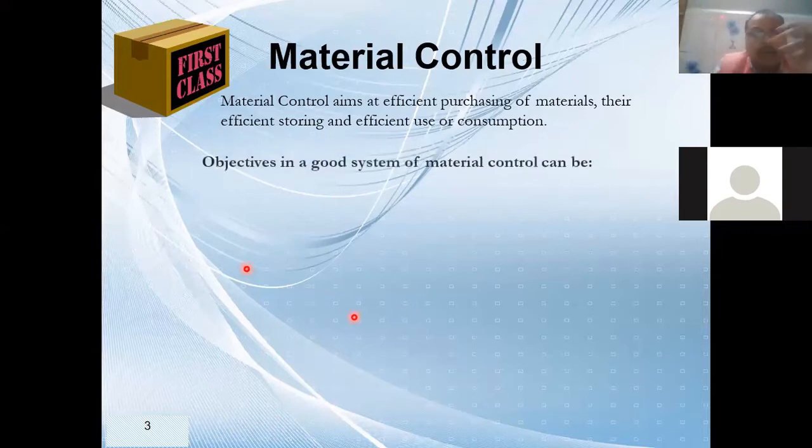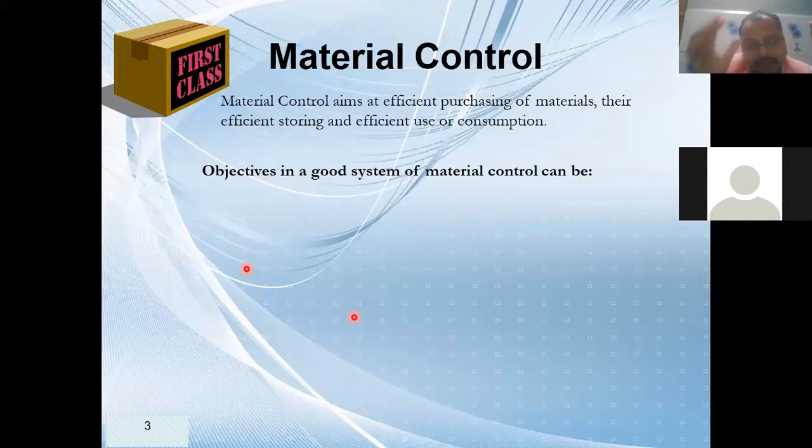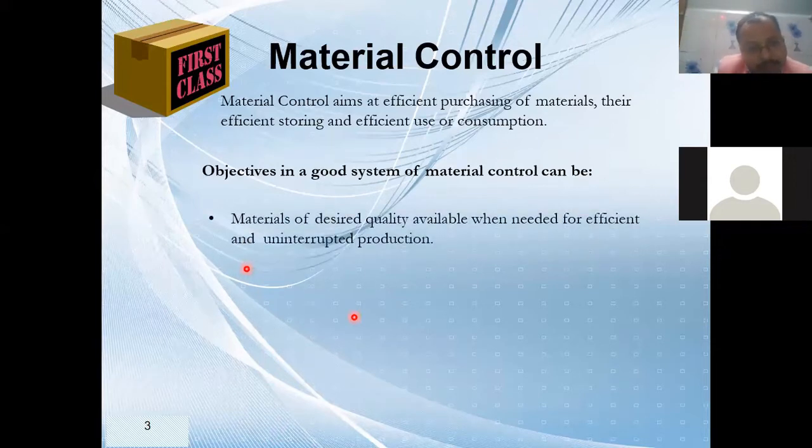The next one is the objectives, or the qualities, of a good material control system. The very first says material of desired quality should be available whenever it is needed for efficient and uninterrupted production. If I don't have material, will I be able to produce products?